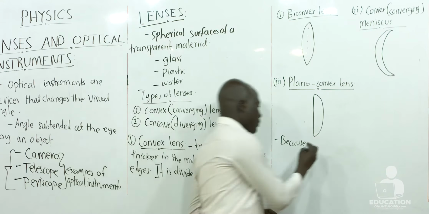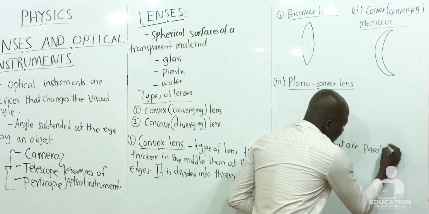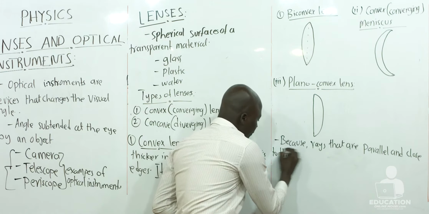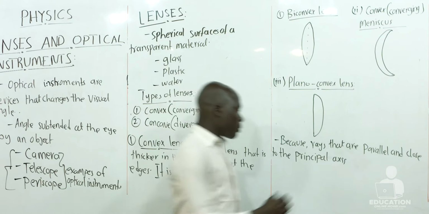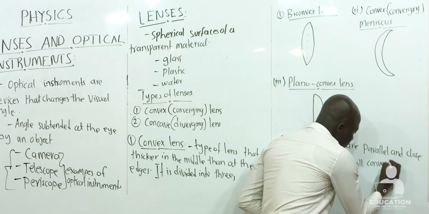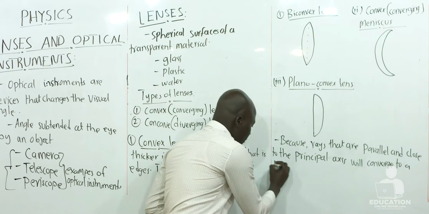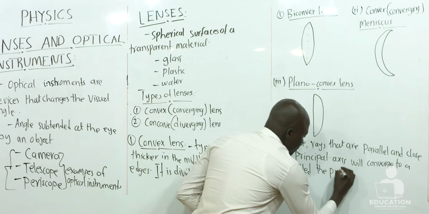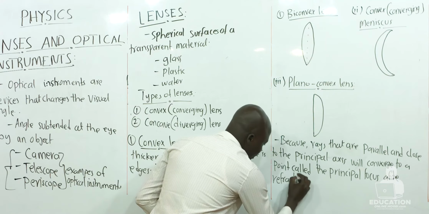It is because rays that are parallel and close to the principal axis will converge to a point called the principal focus after refraction from the lens.